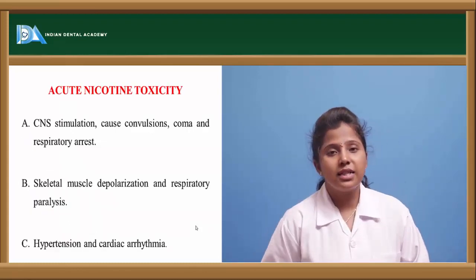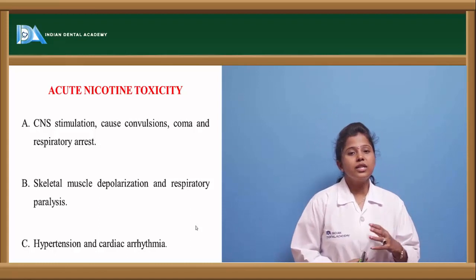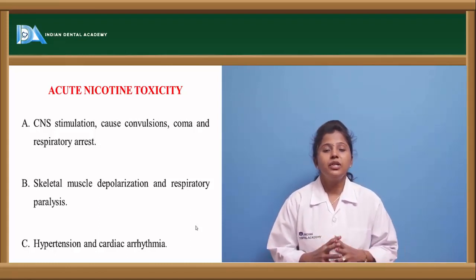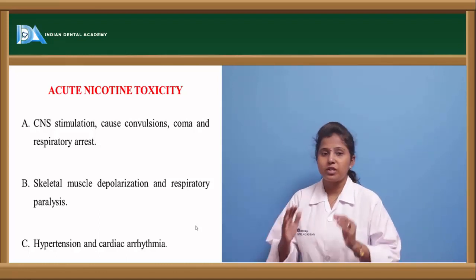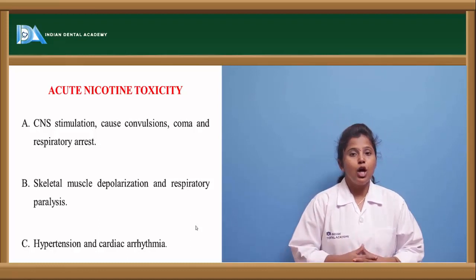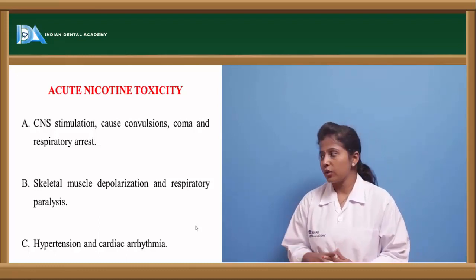Let us see the toxicity. What happens? Nicotine is a nicotinic receptor agonist. So what happens if nicotine toxicity takes place? This nicotine toxicity can occur in two stages, acute as well as chronic. So what happens in the acute stage of nicotine toxicity?